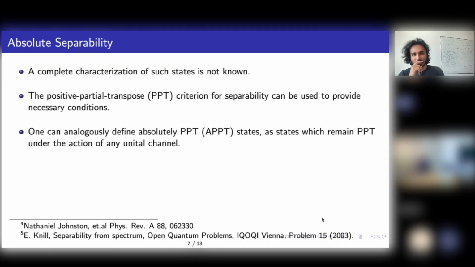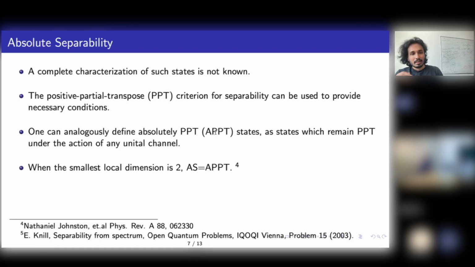What one can do is, instead of absolute separability, define something called absolute PPT. A state is absolutely PPT if under all purity non-generating processes it remains PPT. You can just analogously define absolute PPT states. Unital essentially means purity non-generating process; it's short form for purity non-generating process.